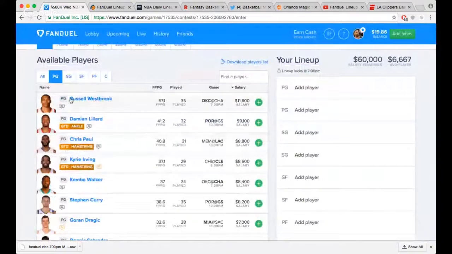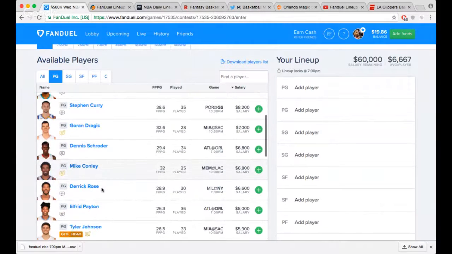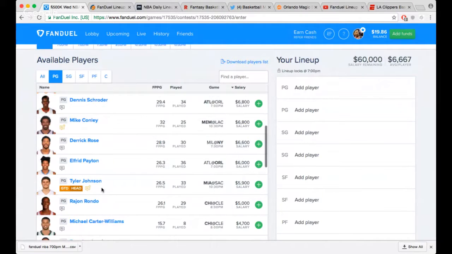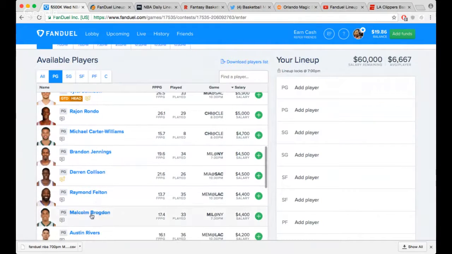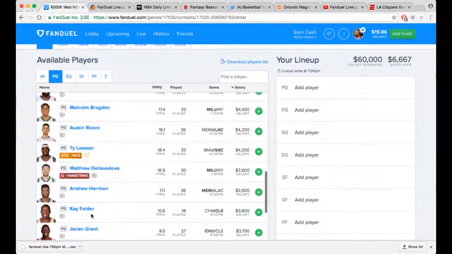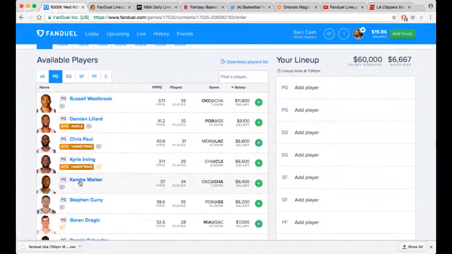For the most part, I'm looking at Westbrook, and then when I go below, I go to Dragic, Schroeder, Conley. I don't know if I want to play D Rose. And then of course you got these punts like MCW and Malcolm Brogdon, Austin Rivers, and stuff like that. So I'm probably not gonna have any Kemba exposure, but I can see him dropping 42 to 45 here, man. He definitely has the upside. So I'm not knocking it.